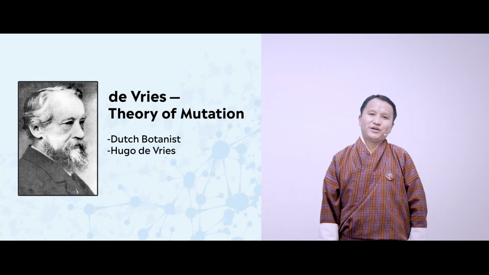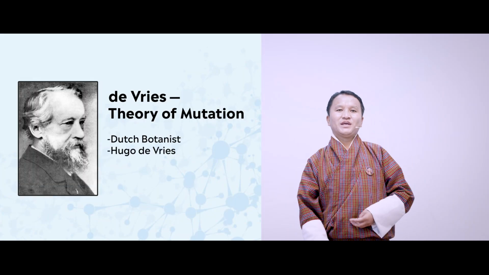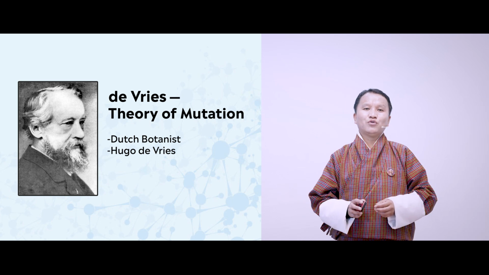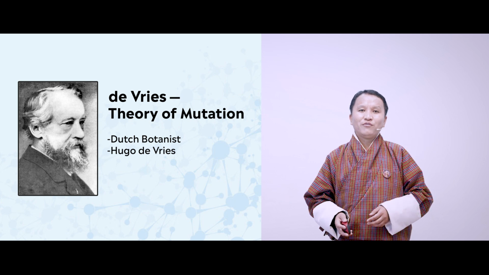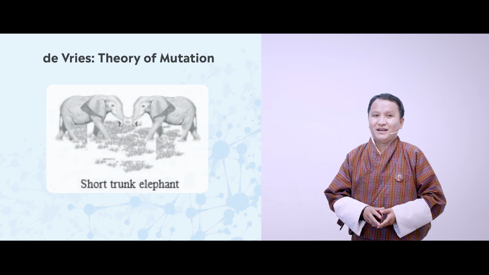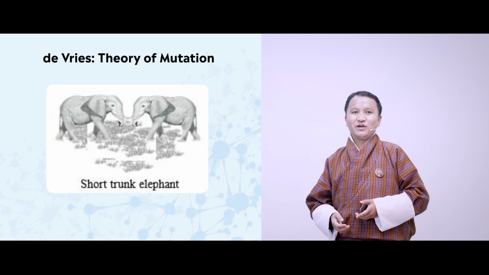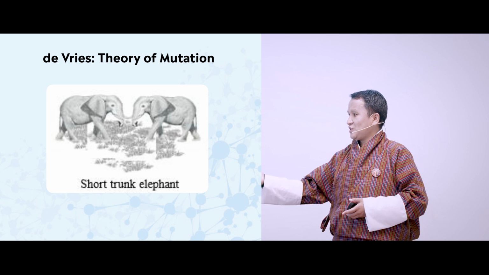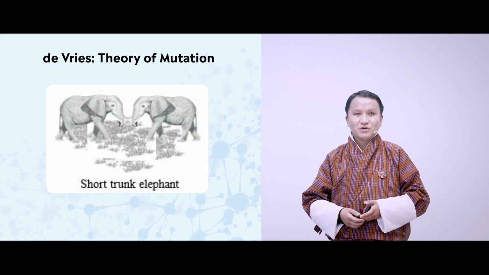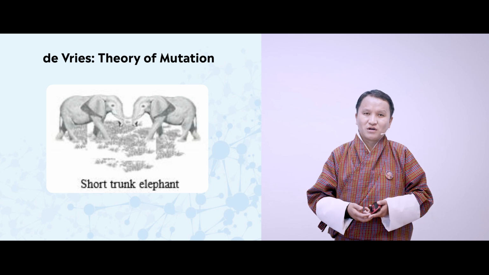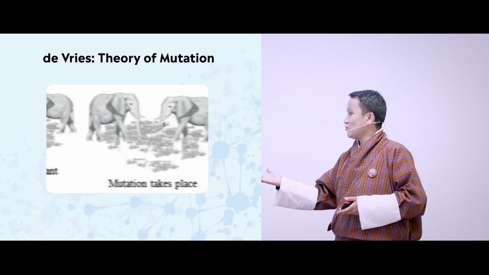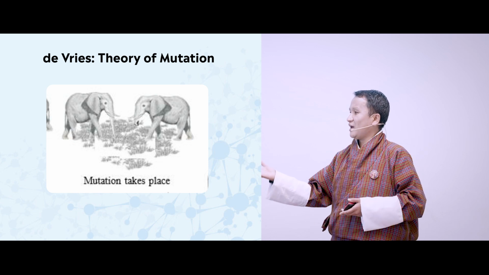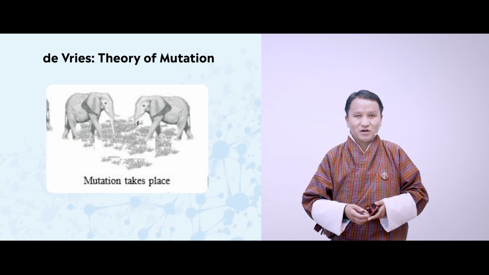Let us now look at the third theory, that is the theory proposed by a Dutch botanist named Hugo de Vries, a theory of mutation. Let us again look at the example shown here about the elephant. In the first picture, you can see again elephants feeding on the shrubs. Both the elephants have a short trunk. In the second case, you could see a mutation has taken place, and therefore one elephant has a short trunk and the other has a long trunk.